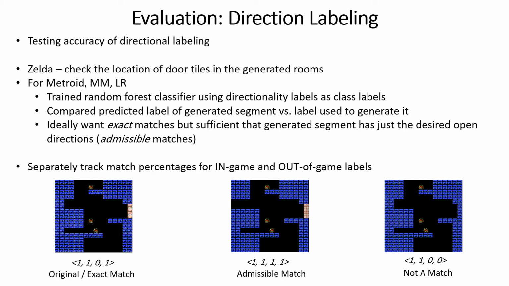And another thing to note is that because these directional labels are binary vectors of length 4, there are 2 to the 4, so 16 possible labels, but only Zelda had all 16 labels in the training set, whereas Metroid, Mega Man, and Lode Runner did not. So we separately tracked the match percentages for the in-game and the out-of-game labels because we would expect a lot higher match percentage for the labels that were in the training set versus those that weren't.